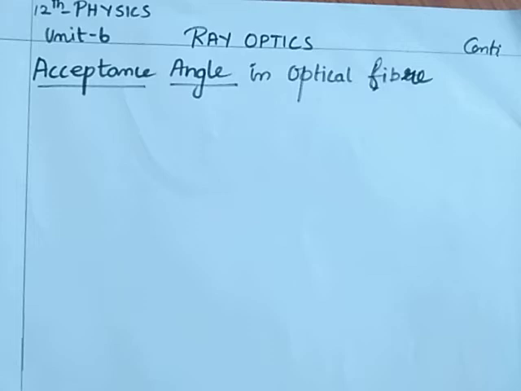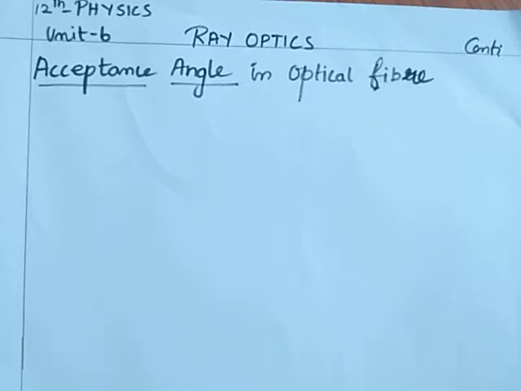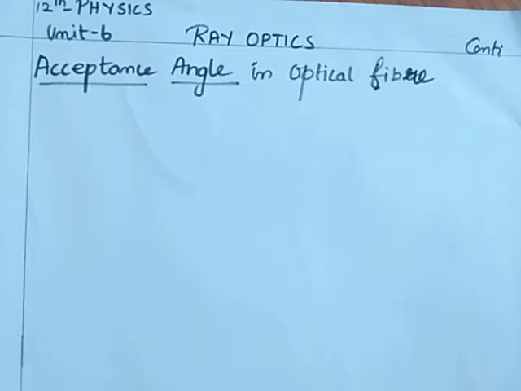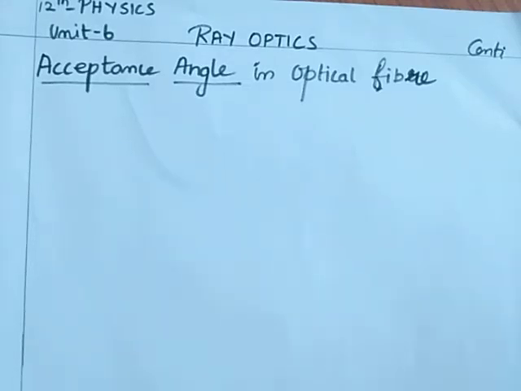We know total internal reflection means if the light travels from denser to rarer medium, if the angle of incidence in the denser medium is greater than the critical angle, at that instant there is no refraction. All the light will be reflected back into the denser medium. That is known as total internal reflection. To ensure the critical angle of incidence at the core cladding boundary inside the optical fiber, the light should be incident on the end of the optical fiber at a particular angle, that is known as acceptance angle.